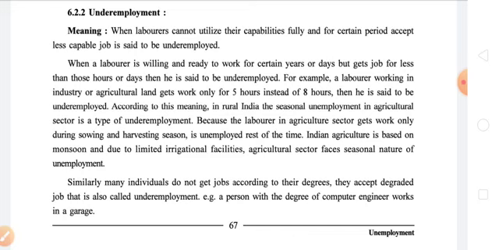We have already discussed some of these points in the Sri Raj Krishna Committee's report also. Let us take an example given in your textbook. For example, a laborer working in industry or agricultural land gets work only for 5 hours instead of 8 hours. Then he is said to be underemployed.